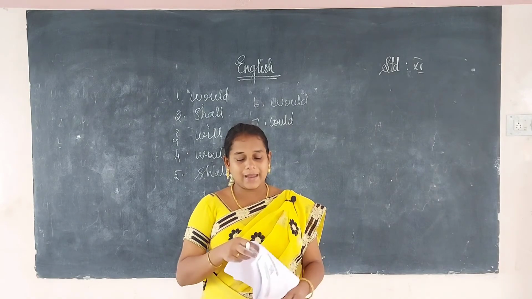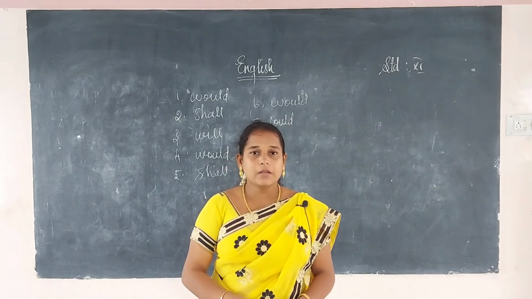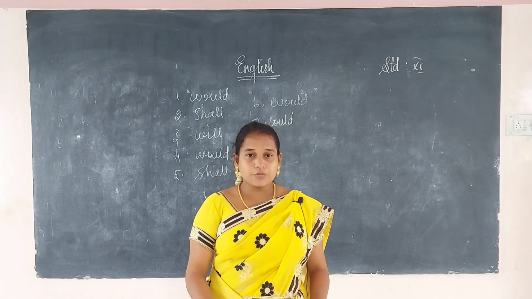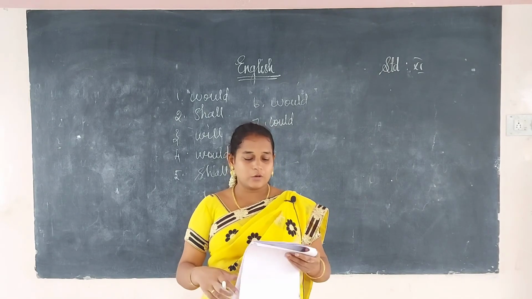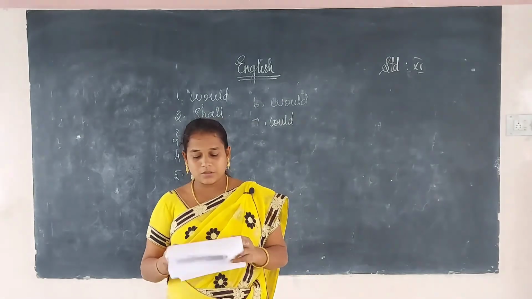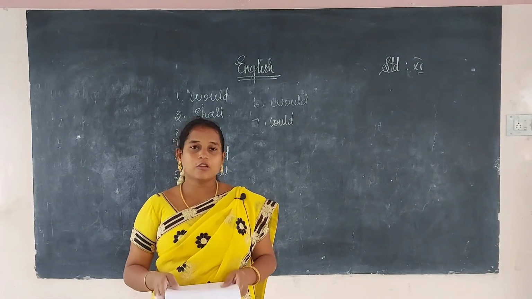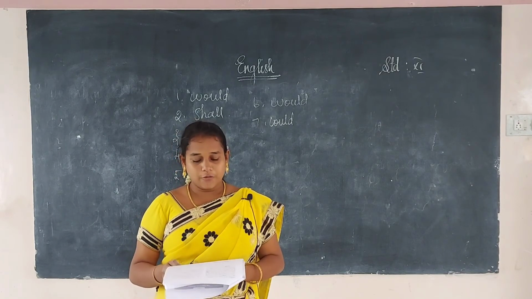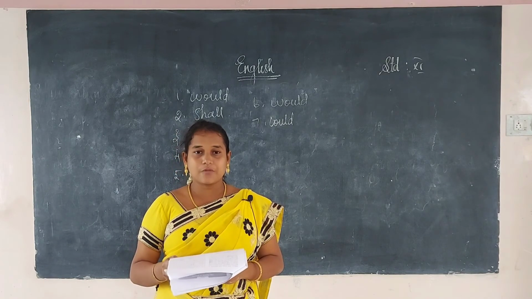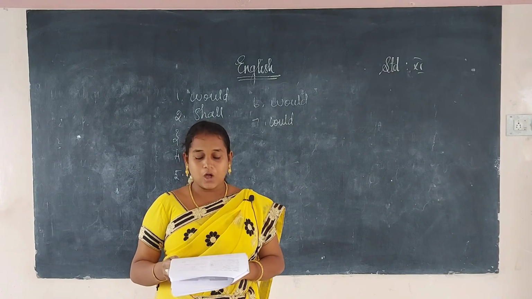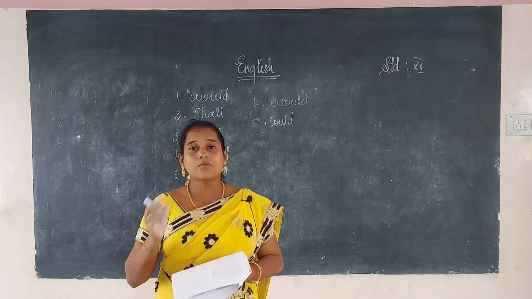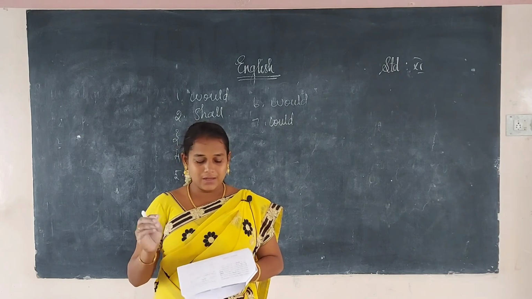Wherever we use can, we use it for ability and request. Could we use for past ability and possibilities. May we use for permission and future possibilities, and might for future possibilities. Must we use for necessity and obligation, and shall for offer and suggestion, as well as should for advice and suggestion.